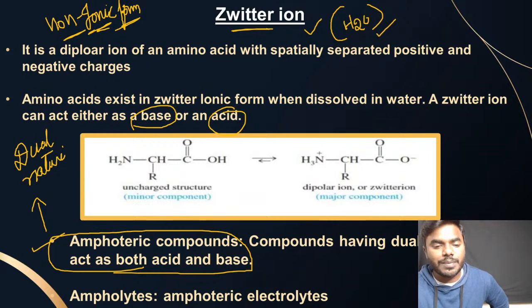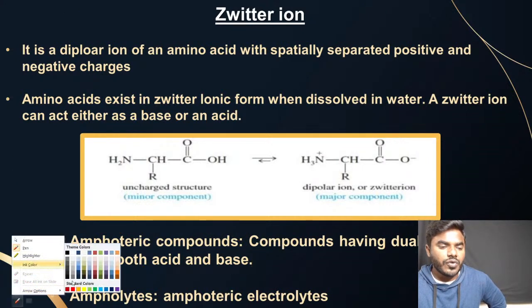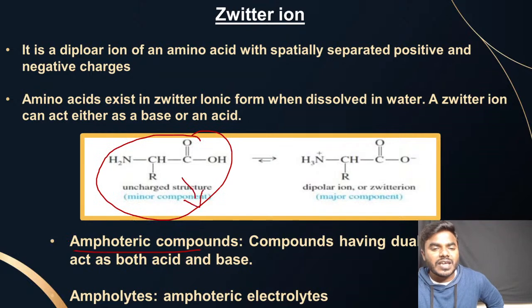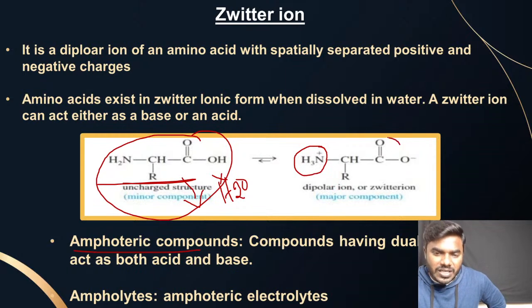That's why they can act as both acid as well as base. Please do not get confused with these statements, friends. Now you only look into this. Is there any dissolving in water here? There will be no dissolving. What do we call it? The uncharged structure. Here I will use the word dipolar because it has basic as well as acidic properties also.